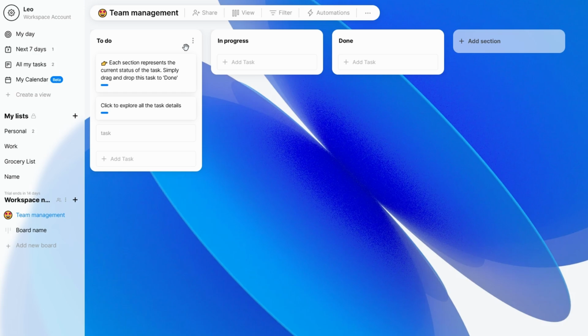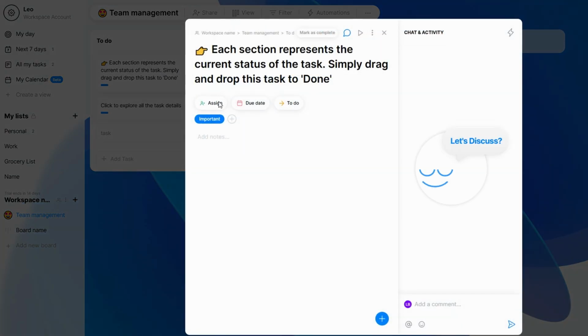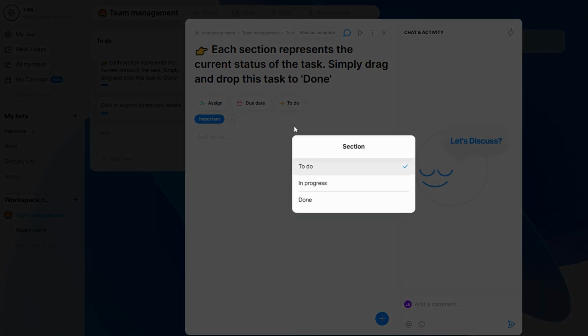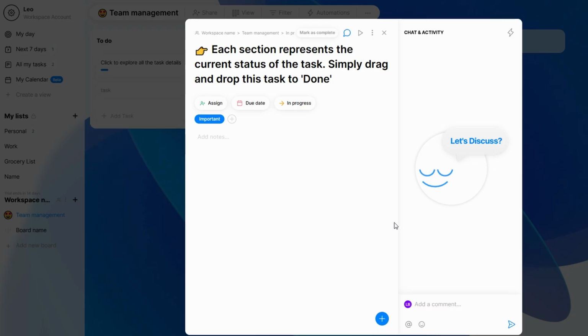Whether it's linking to Google Drive for easy file sharing or syncing with Slack for communication, Any.Do brings everything together in one place. With these features, collaborating with your team becomes a breeze. Whether you're working with a small team or managing a larger project, Any.Do's workspace and boards help keep everything on track and moving forward efficiently.